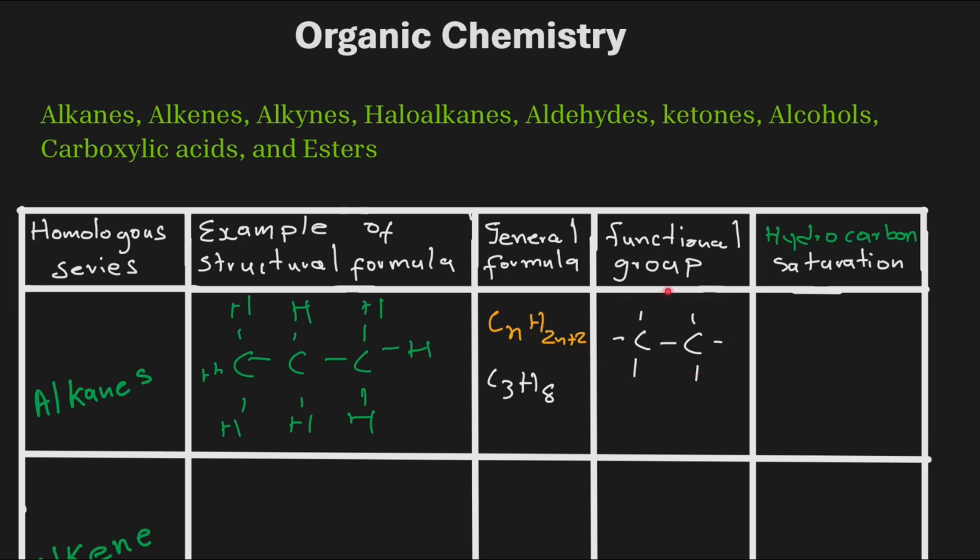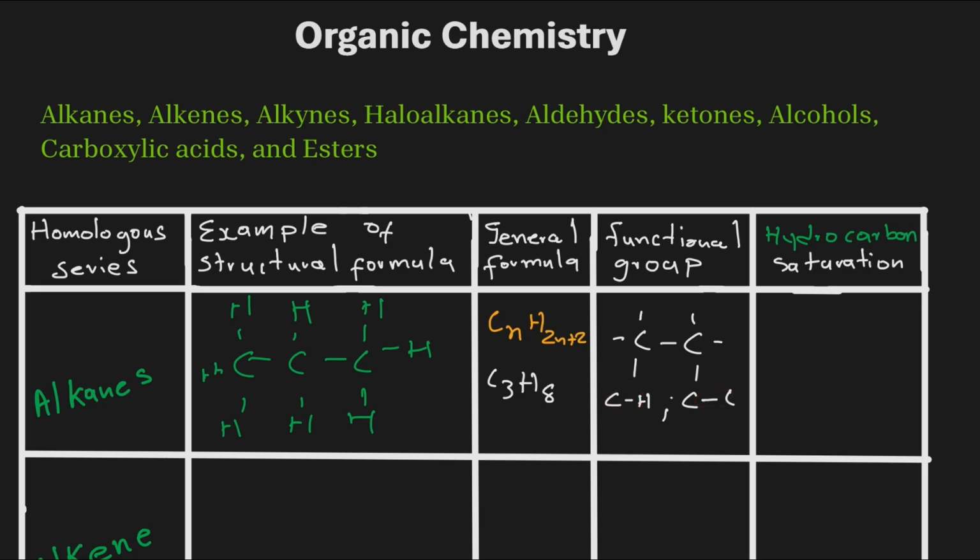You can just say we have single bonds in between carbons, and single bonds in between carbon and the corresponding hydrogen atoms. If you were to describe this functional group in words, you would say you have a single bond in between carbon and hydrogen atoms, and a single bond in between carbon and carbon. What describes that is what we call the single bond.